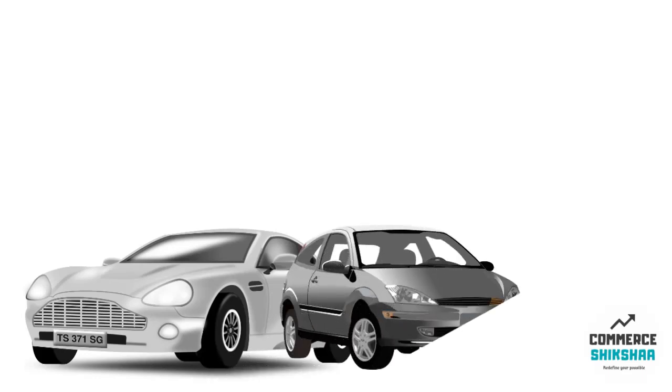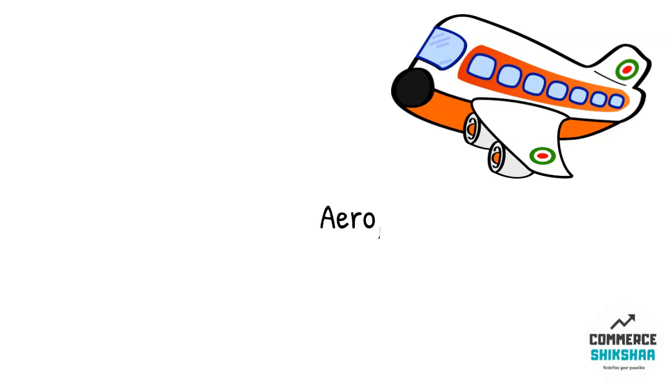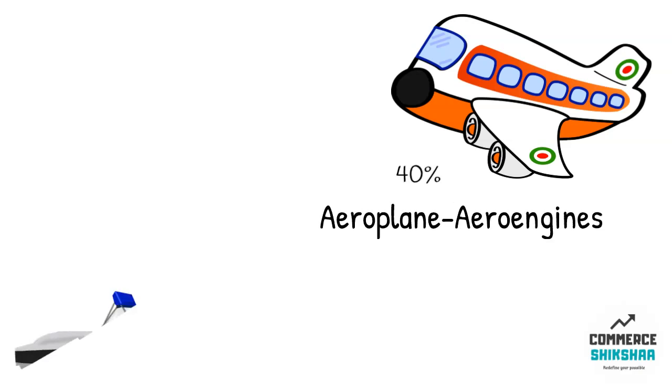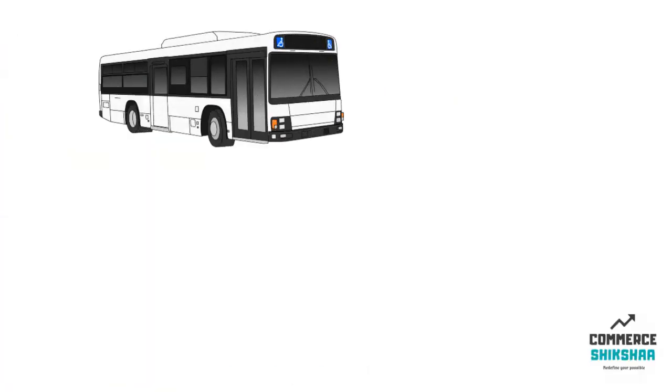The next category is motor cars used in the business for other than running them on hire. Motor cars acquired after 23rd August 2019 are depreciated at the rate of 30%. Any motor car acquired before that is depreciated at 15%. Aeroplanes and aero engines are depreciated at 40%, whereas ships are depreciated at 20%.